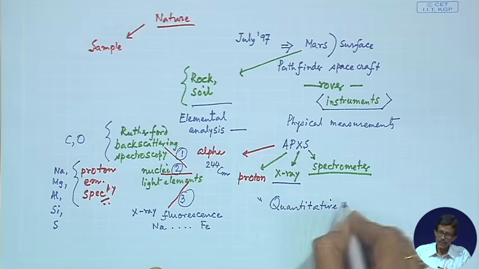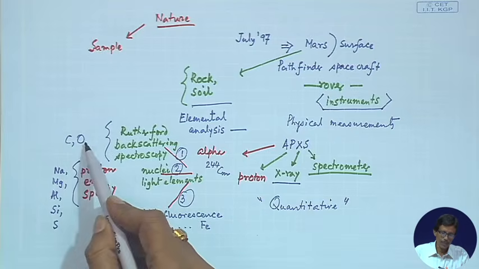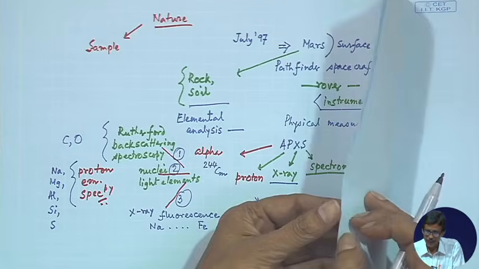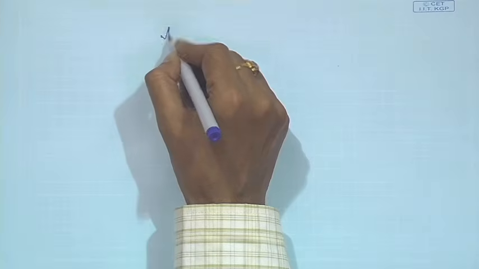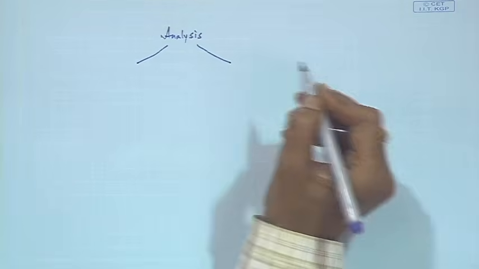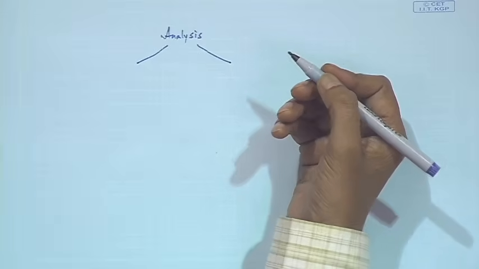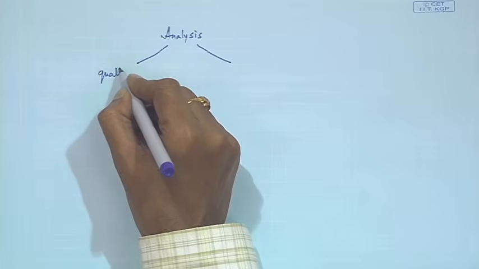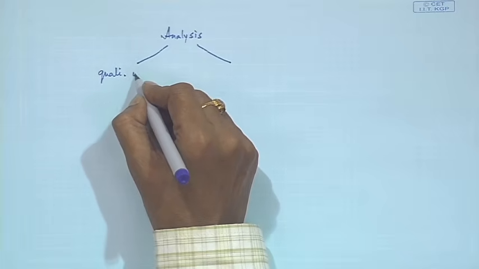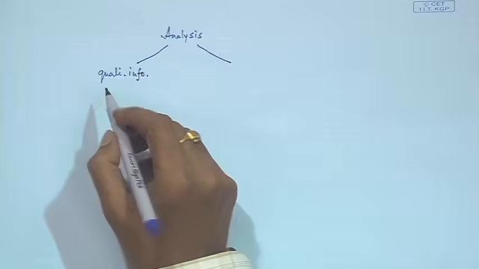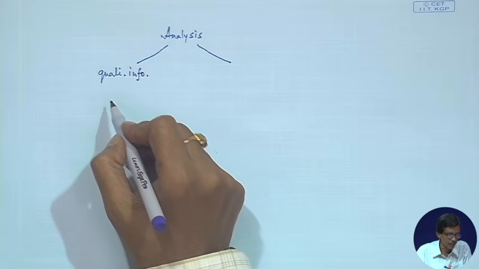So, this quantitative estimation is possible in terms of the corresponding percentages of carbon to say iron. So, we get something related to this particular type of analysis. Any kind of this analysis, first thing, whether we go for a solution analysis or a solid state analysis, using that we initially get something which we consider as qualitative information. So, qualitative information that we can get is also known as the corresponding qualitative analysis.